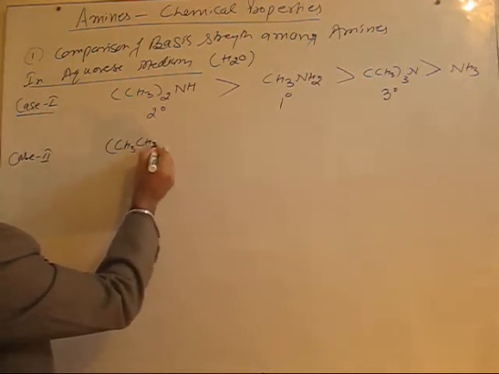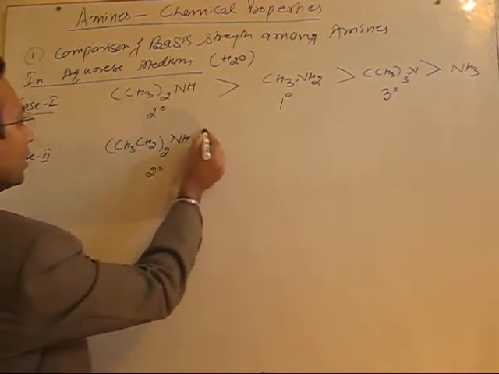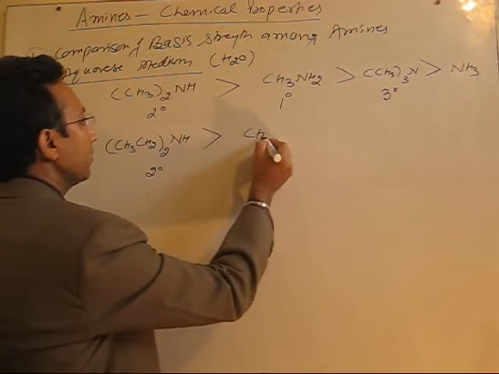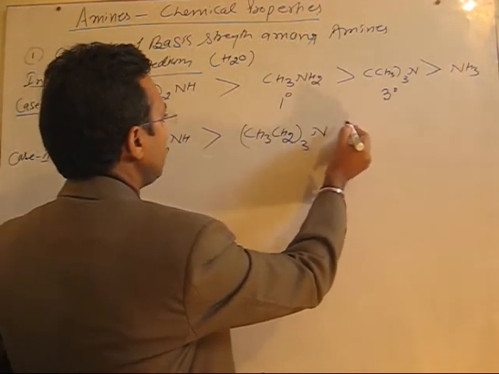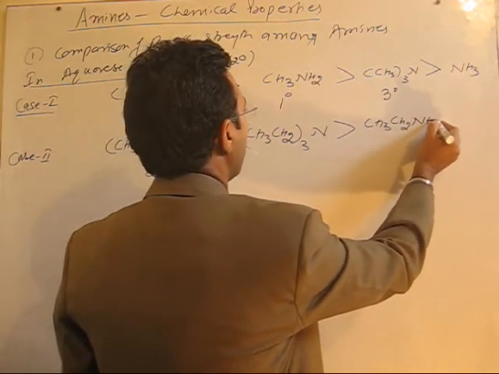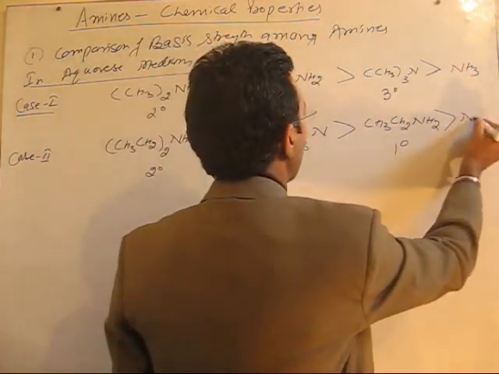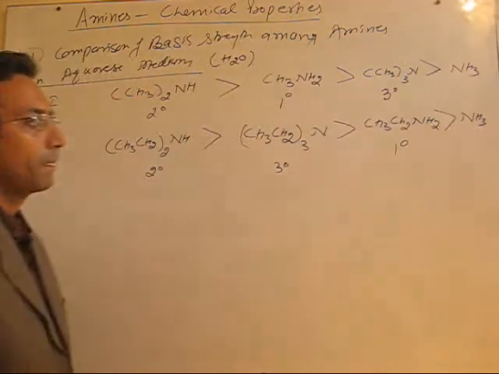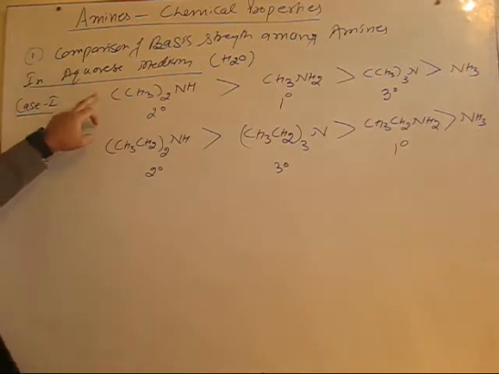If ethyl group is present, diethylamine, which is again secondary, is more basic than tertiary, than primary, and they all are more basic than ammonia. Fine. So we are going to explain this factor, that in aqueous medium what happens to their basic character, right?